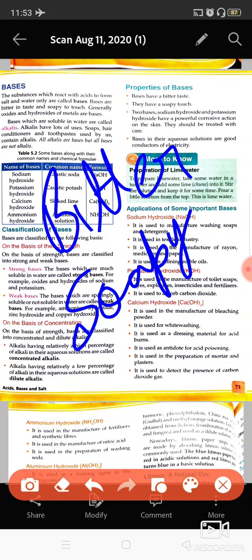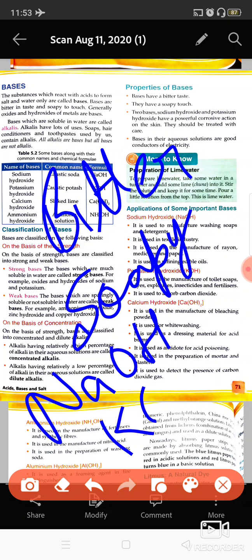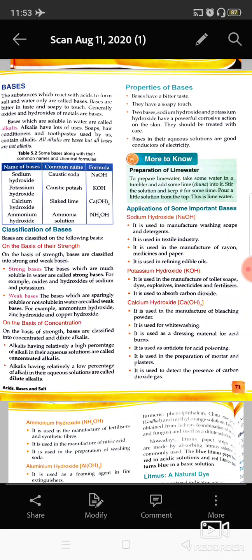Mostly these are non-corrosive, except sodium hydroxide and potassium hydroxide. Sodium hydroxide, that is NaOH, and potassium hydroxide, that is KOH, are two bases which are actually corrosive in nature. They cause burns to the skin. Otherwise, most bases are not corrosive, and these are also good conductors of electricity once they are dissolved in water.